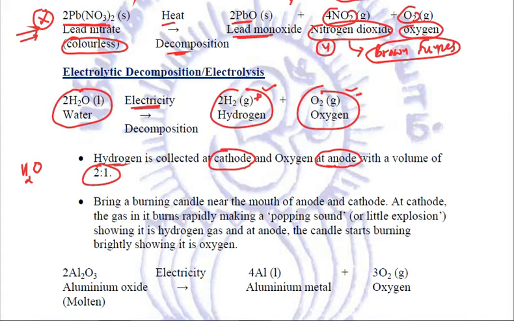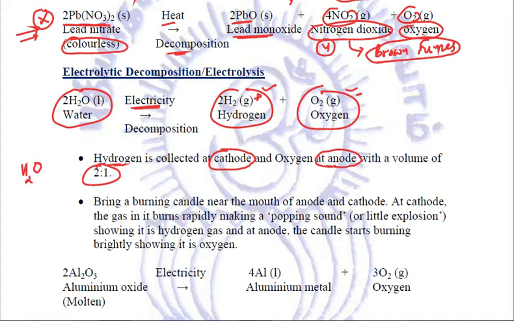So that is why when electrolysis is done, they will be obtained in the ratio 2 to 1.